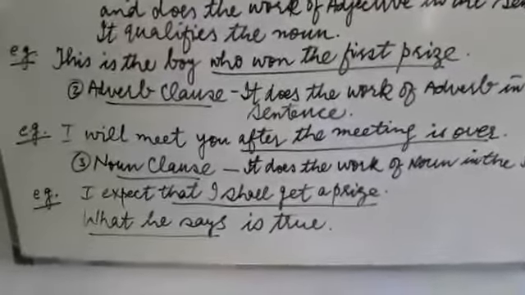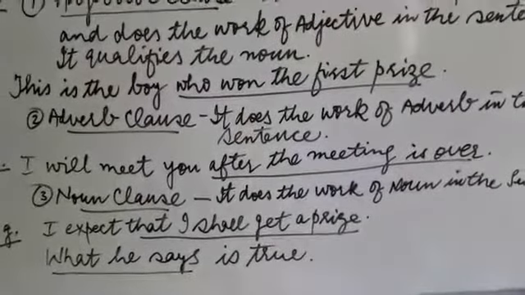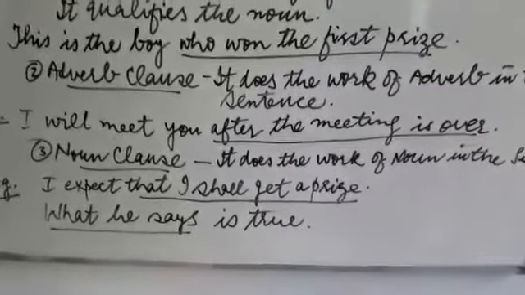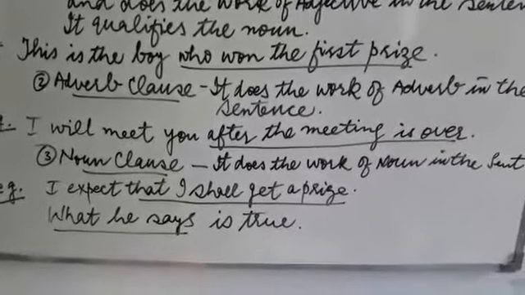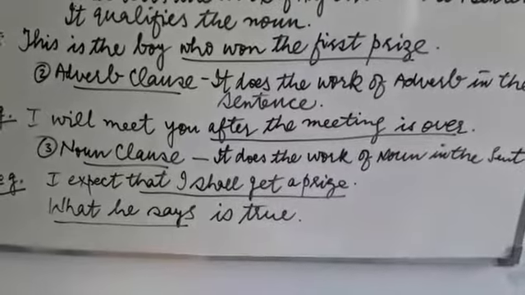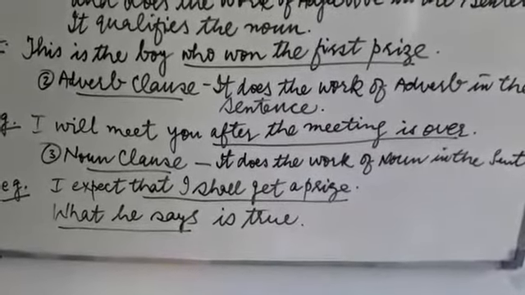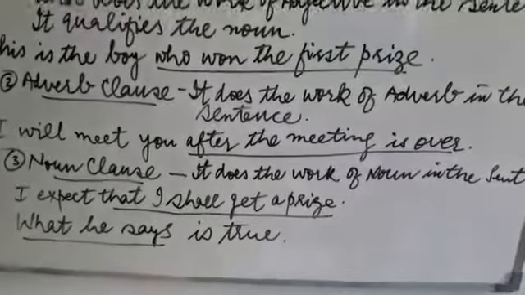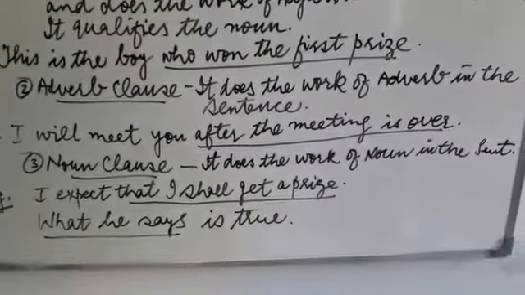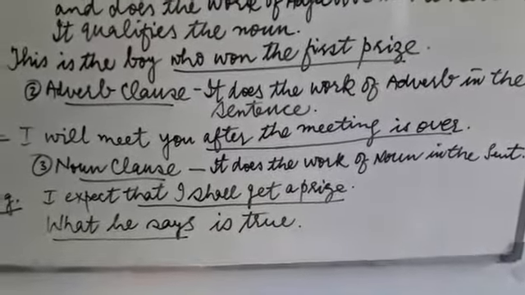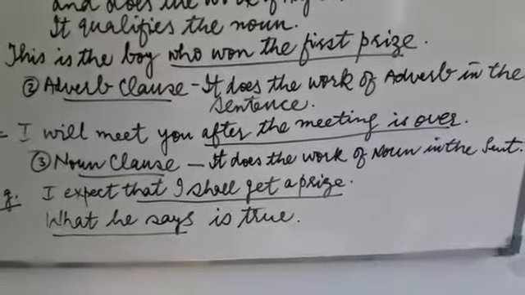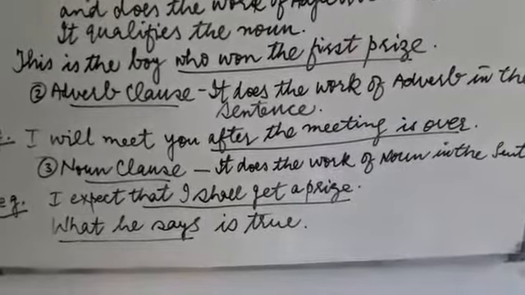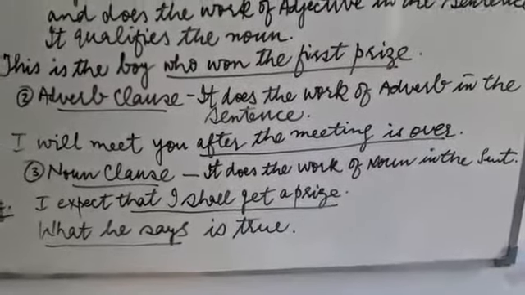Now let us see example number 2. What he says is true. Again, here what he says is a noun clause because it has its own subject and a finite verb or predicate. And this part is coming just before the main verb is. That is why here the noun clause has been used as the subject of the verb.